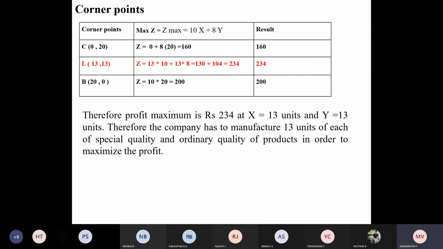Z maximum is equal to 10x plus 8y. Now that is equal to 10 times x which is 12, plus 8 times y which is 17.